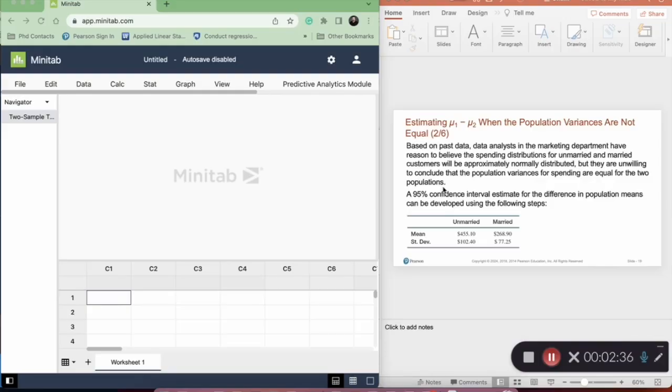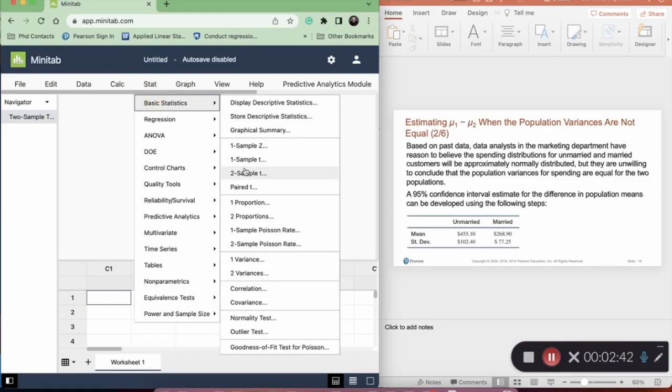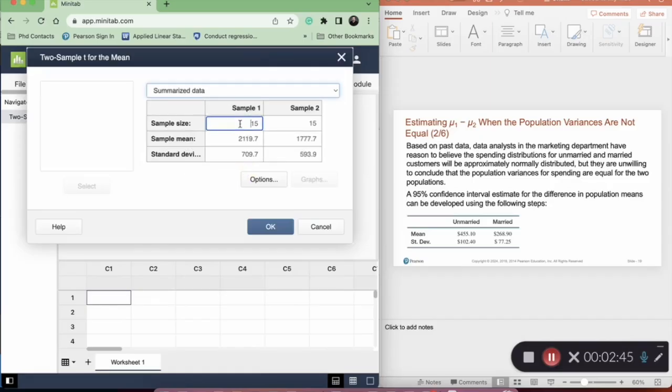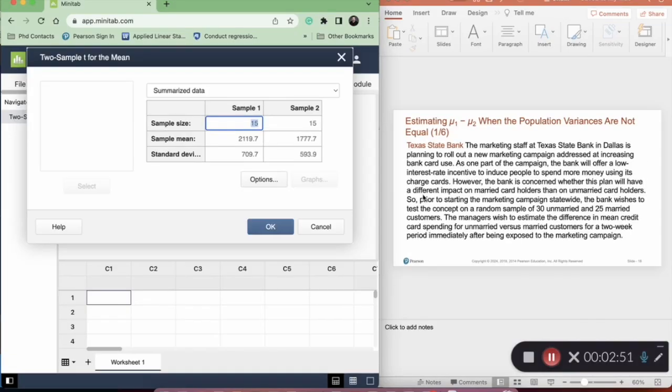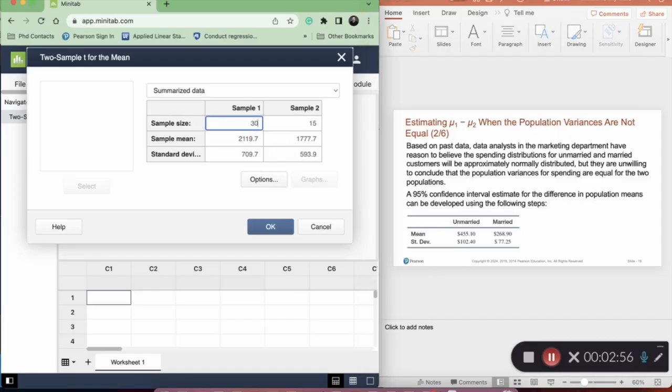We are going to go to Stat, Basic Statistics, 2-Sample t. We have summarized data, yes, so we are going to put in the summarized data. The sample size for the unmarried, we have 30. We have 25 here. Sample mean 455.1. Here we have 268.9. The spending, right? And now the standard deviation of the sample is this. First sample, second sample is this.